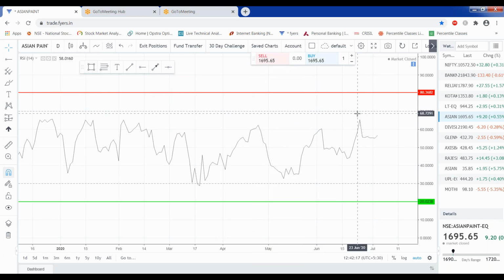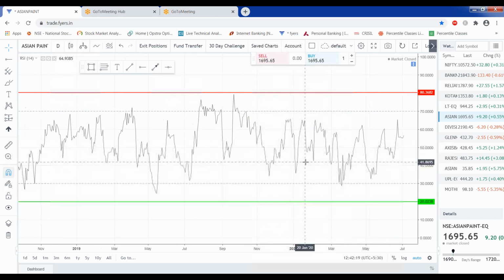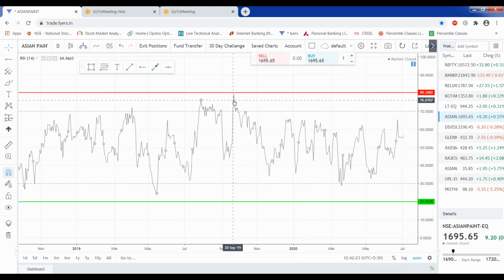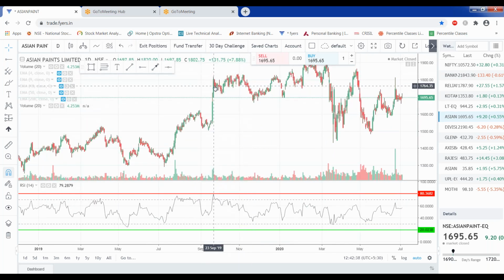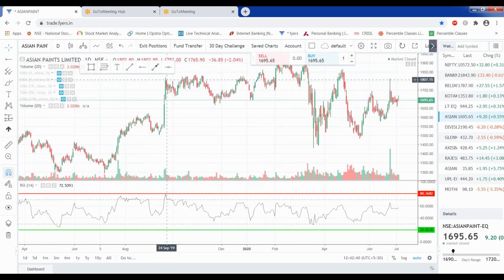So whenever a stock comes to the 80 zone, let's see the chart of 20th September 2019. Okay, so this is the area. Now see, at this point RSI touched the 80 area on this candle. Is it visible?